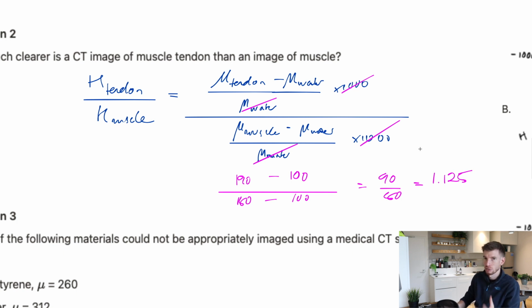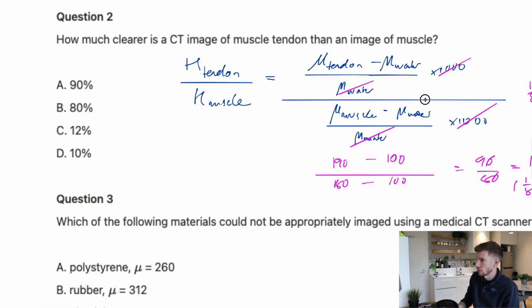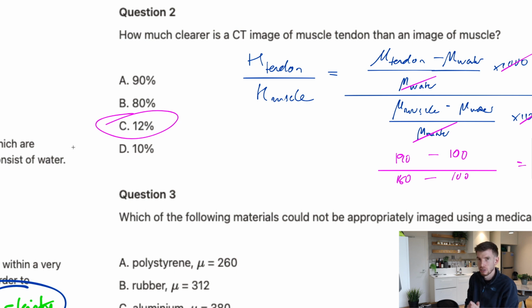Now this is where knowing your fractions again is really helpful because we can make that 9/8, which is 1 and 1/8, and knowing that 1/8 is 0.125 or 12.5% is really helpful. So how much more clear is it? Not the whole 112, just the 12.5%. There we go. So therefore the closest is C.